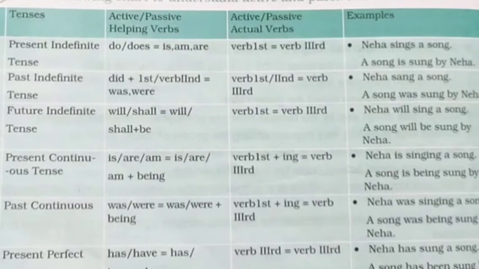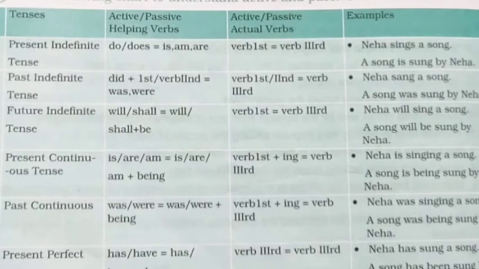Now the third case, the simple future tense. Will or shall will remain will, shall, and it will add be to it. Okay, will or shall will be there and it will be added with a be. The first form of the verb will become the third form of the verb. Neha will sing a song. Simple future tense. It will become a song will be sung by Neha. Okay, third form of the verb, plus we will add be after will.